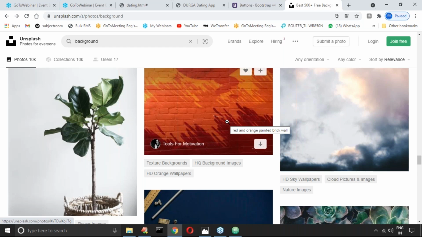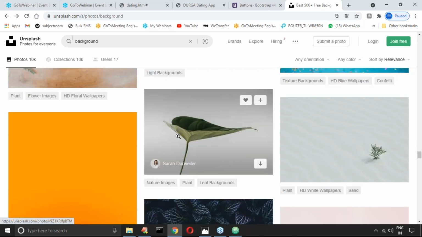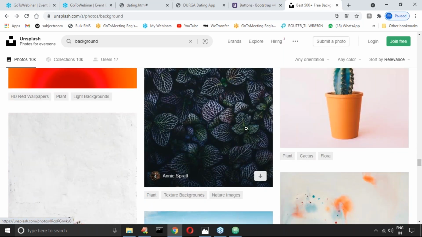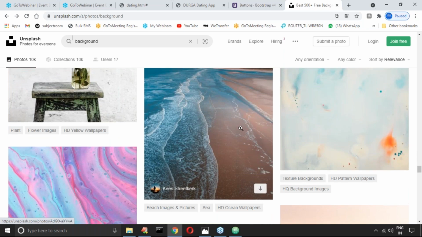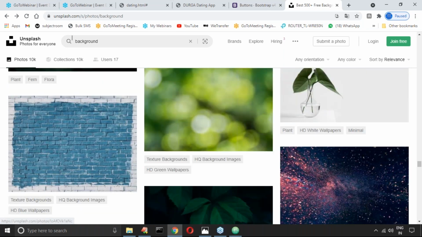So at least one small modification you have to do, and change the name of the image and so on. Multiple images are there, and whatever image you require, you can happily use it.